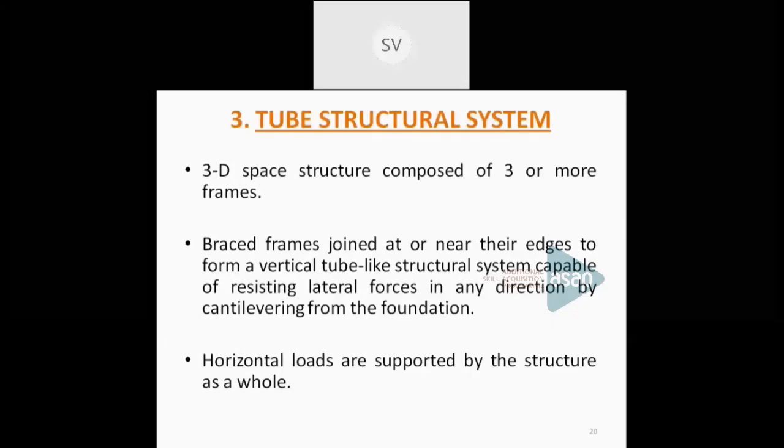Now, the fourth type of framed construction is bundled tube construction. In the case of bundled tube construction, it is just the same as framed tube construction, and in this case, a number of framed tubes are joined together or connected together to act as a single unit. You just see the figure, a number of tubes are joined together to act as a single unit. You can see the figures.